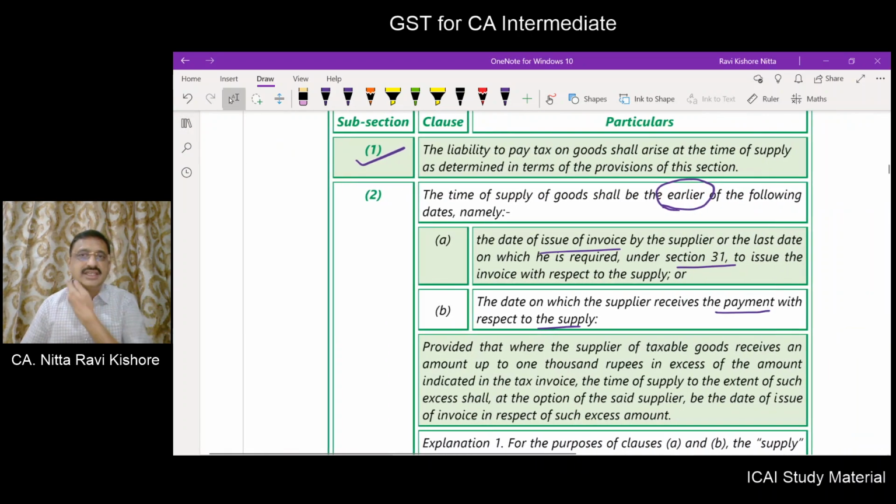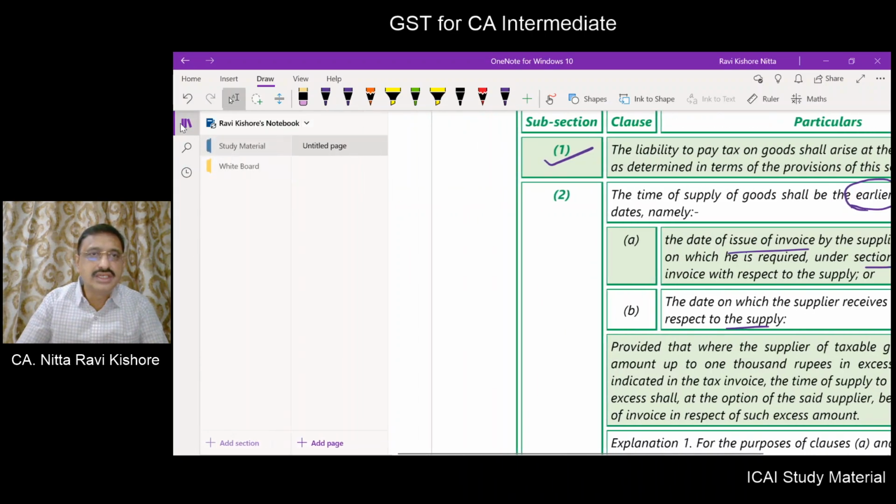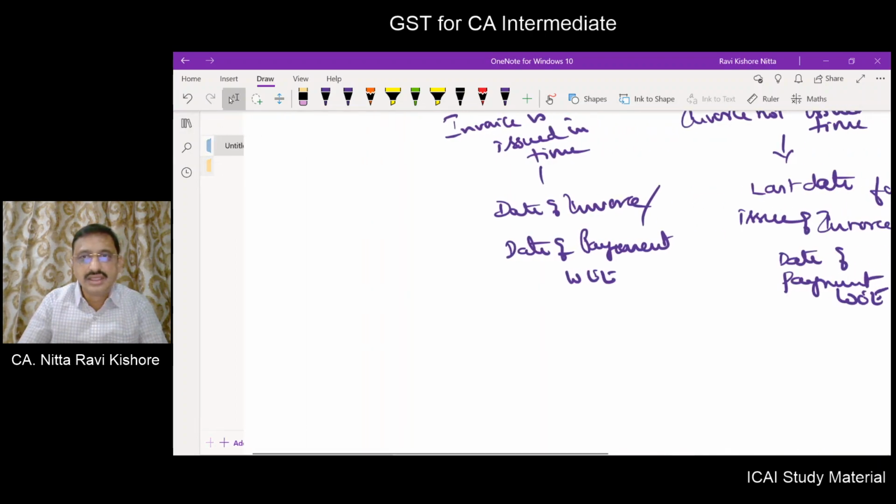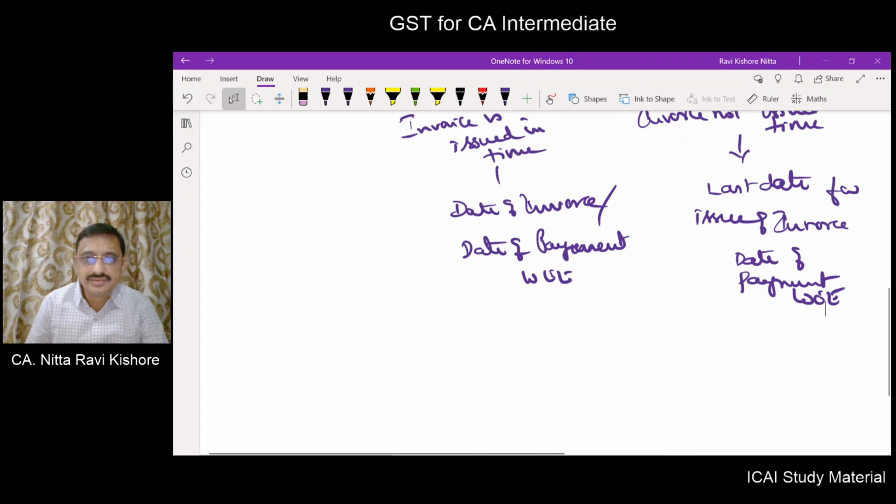So the date of issue of invoice by the supplier, or the date on which supplier receives the payment. So what you can do here is, date of receipt of payment, whichever is earlier.